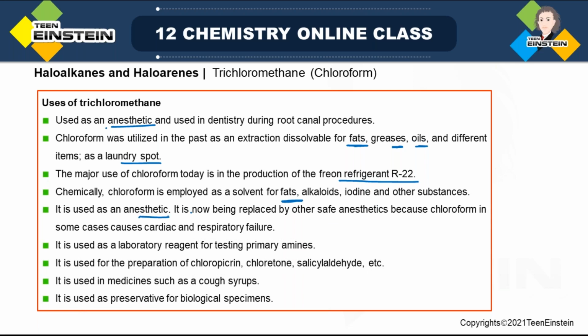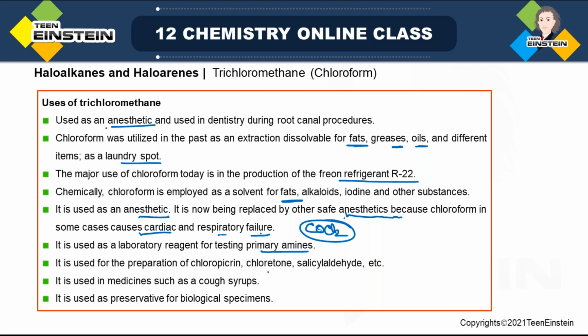As an anesthetic it is now replaced by safer anesthetics, because chloroform in some cases causes cardiac and respiratory failure. Remember, CaCl2 may be present as an impurity. It is used as a laboratory reagent for testing primary amines. That is the carbylamine test. We have discussed under the chemical properties of chloroform how, by using primary amine, KOH and chloroform, there is formation of isocyanide, which has a specific foul smell. So this is used as an identification test, and in this test chloroform is also an important reagent.